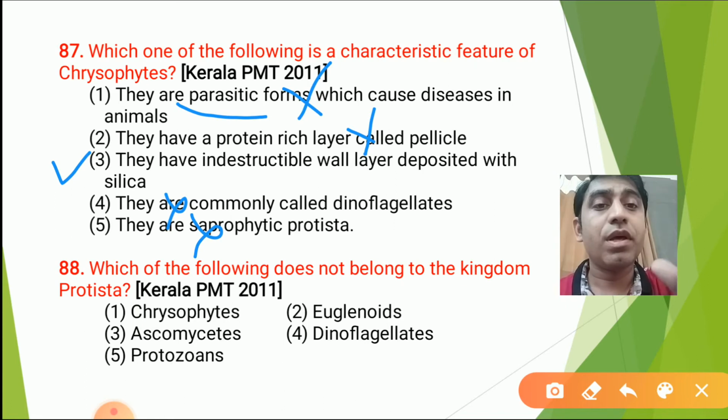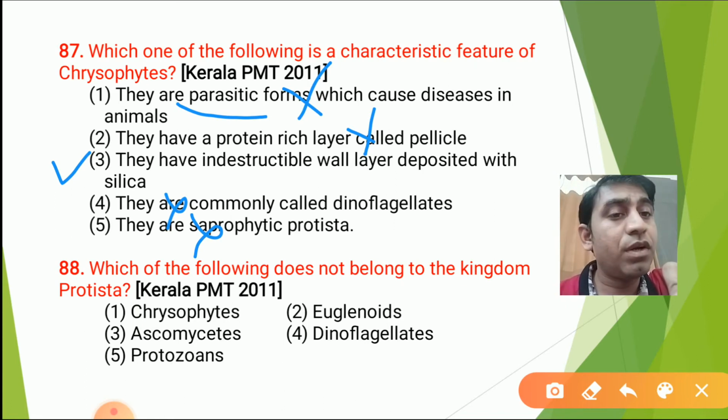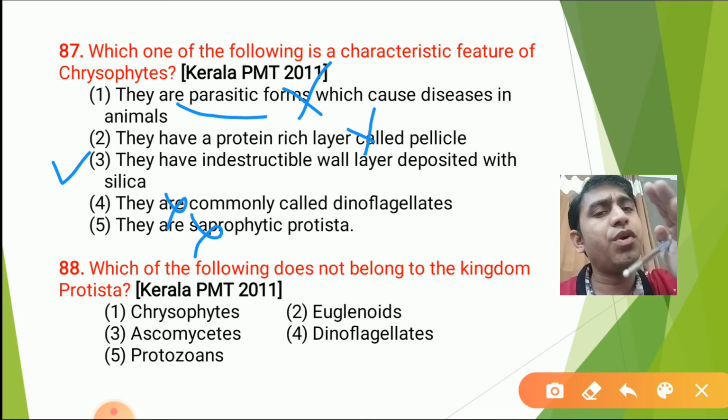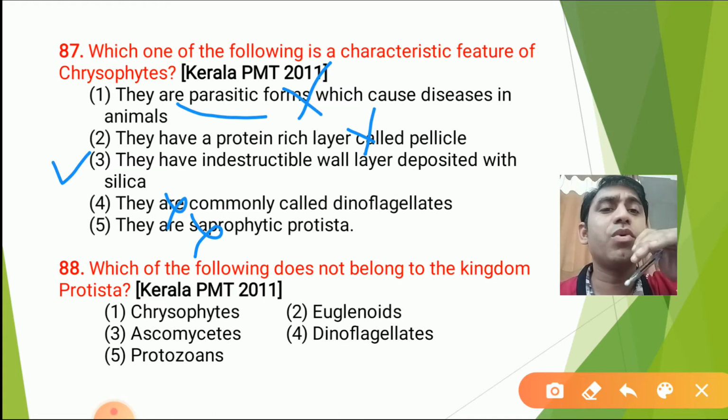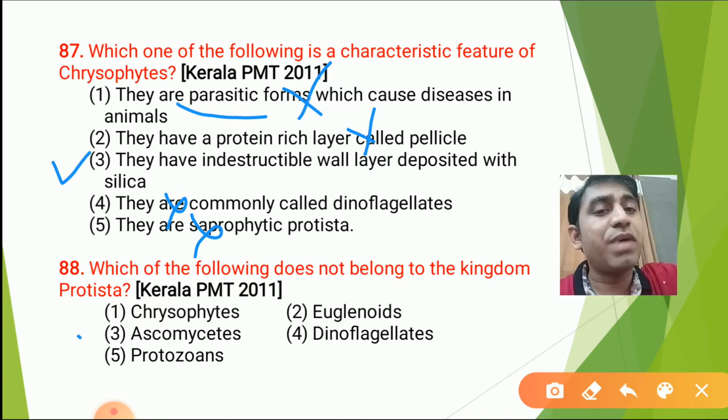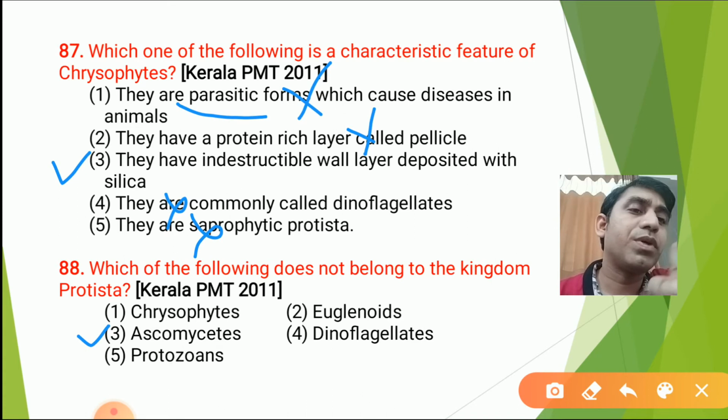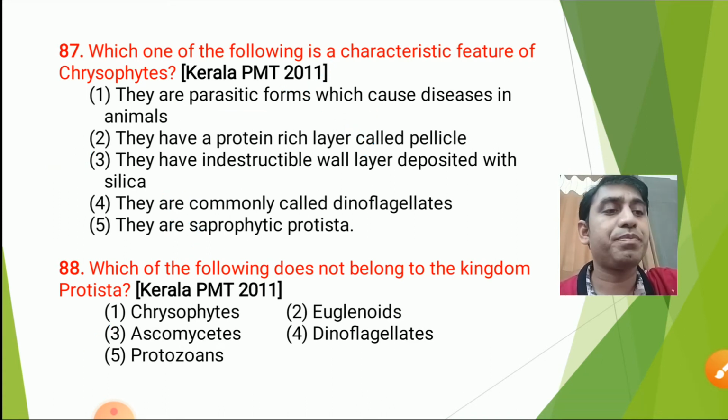Then question number 88. Which of the following does not belong to the kingdom Protista? We know chrysophyte, dinoflagellate, euglenoid, slime mold, and protozoa belong to the Protista. Ascomycete belongs to fungi. So this is a simple question.